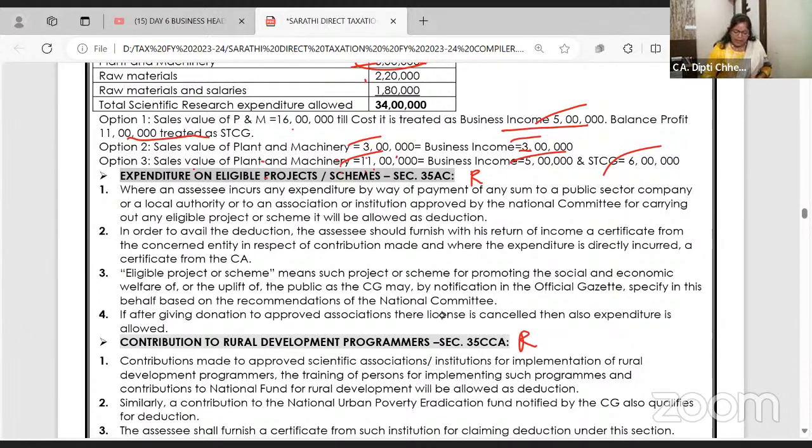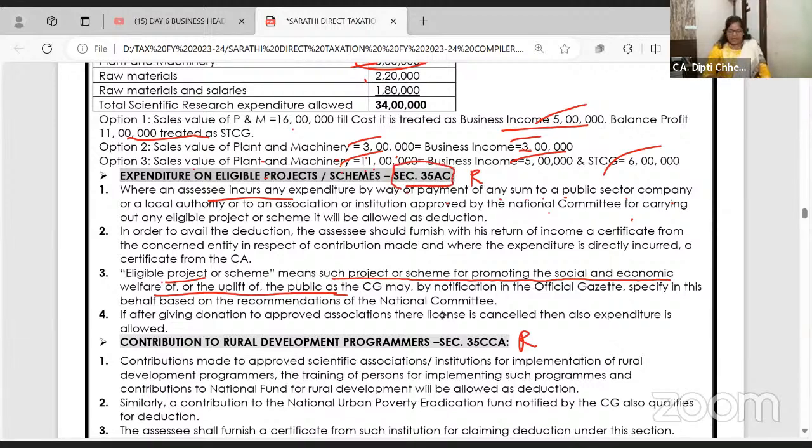That's enough. Okay. For example, an expenditure is incurred by way of payment of any sum to a PSU or local authority or association for carrying out an eligible project. Means you are donating for an eligible project. Ma'am, what is an eligible project? Eligible project means a project which helps in social and economic welfare and uplift of the public. So for some socio-economic cause, if the company is doing expenditure, it's not that they are donating, but they are doing some expenditure. That cost is allowed under 35AC.